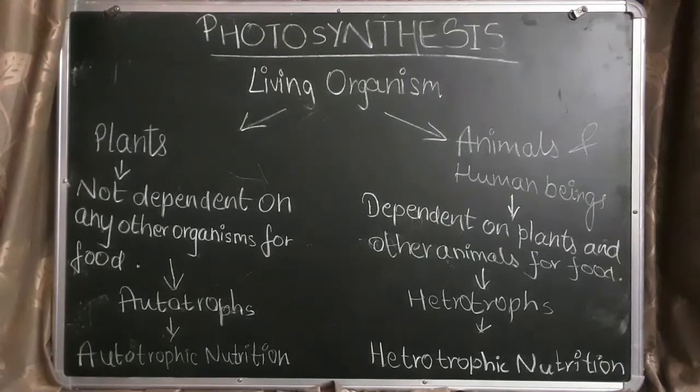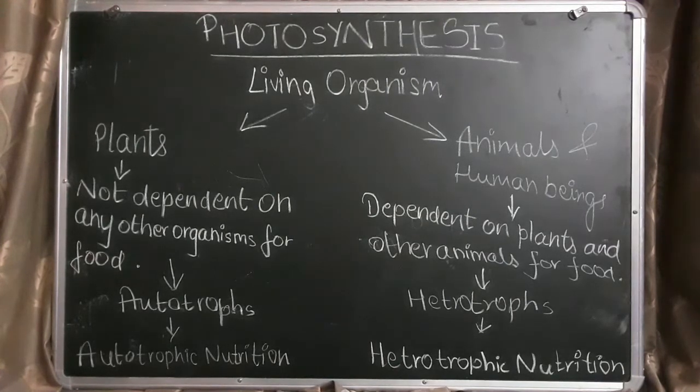Living organisms are divided into two parts, that are plants and animals and human beings. Plants are not dependent on any other organisms for their food, as they do photosynthesis. On the other hand, animals and human beings are dependent on plants and other animals for food. We are taking pulses and vegetables from plants, and if someone is non-vegetarian, they eat animals and get their